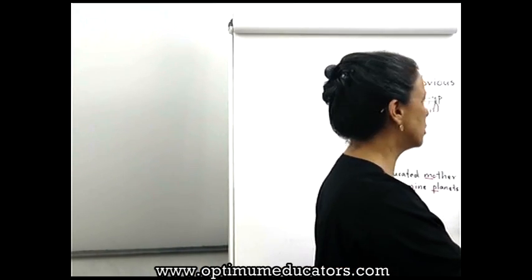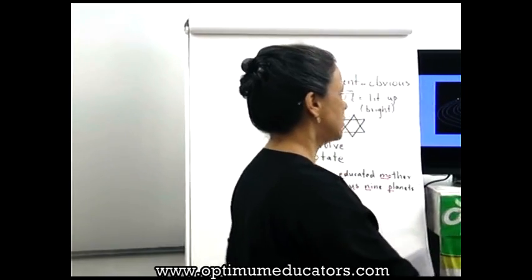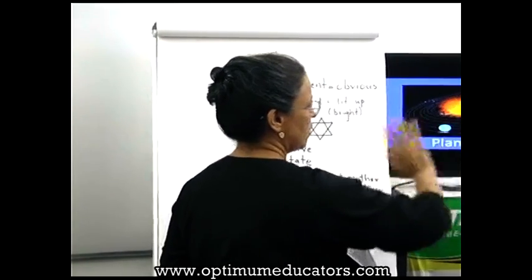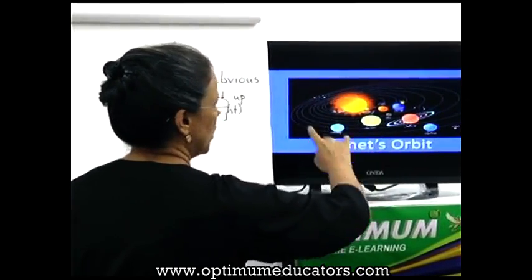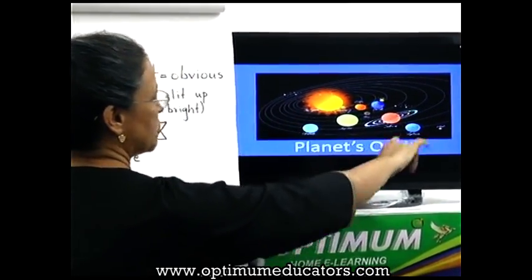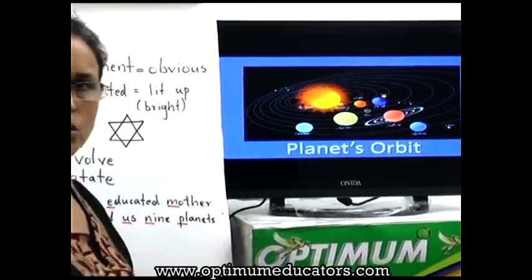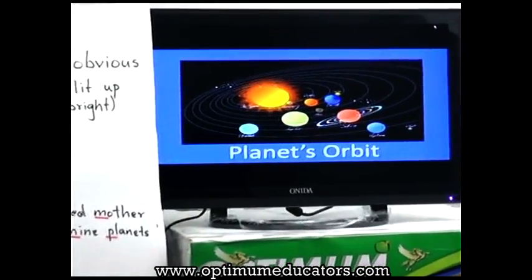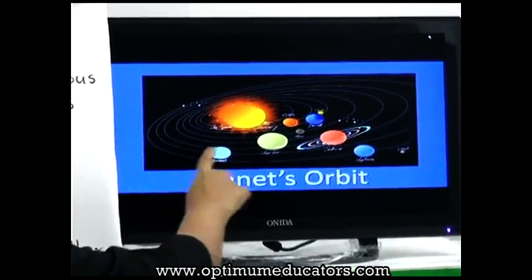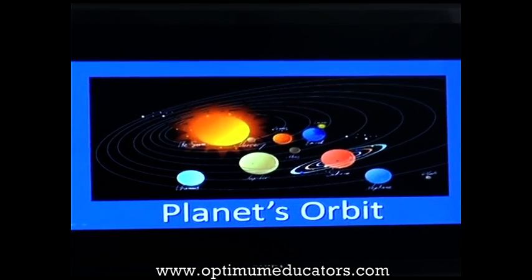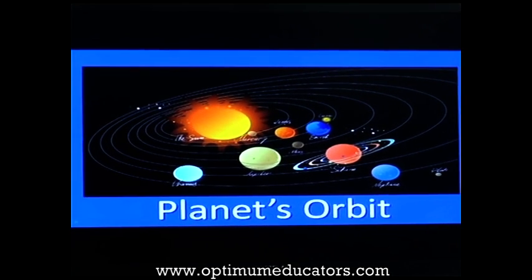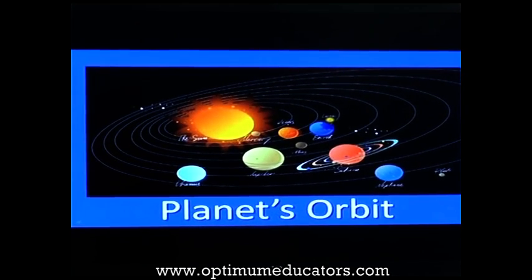So let us see the orbits. These are the different orbits. They never change their path. They have a particular place where they will go, and exactly on that path they will keep going. That is known as the orbit or the fixed path which all the different planets travel around the Sun. Have you got that?